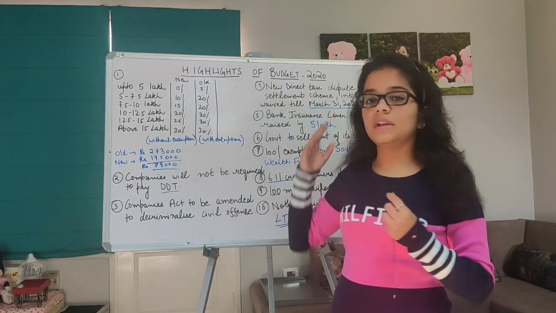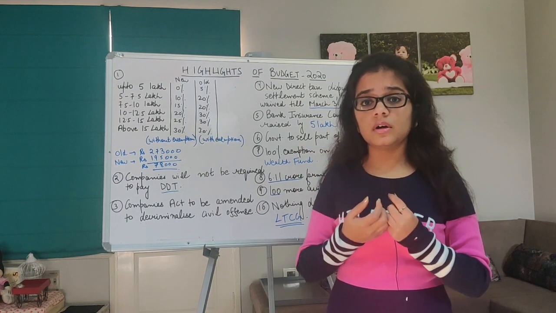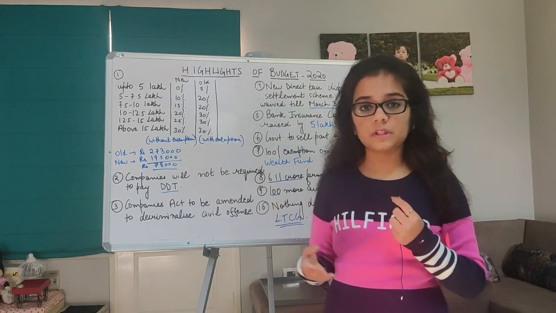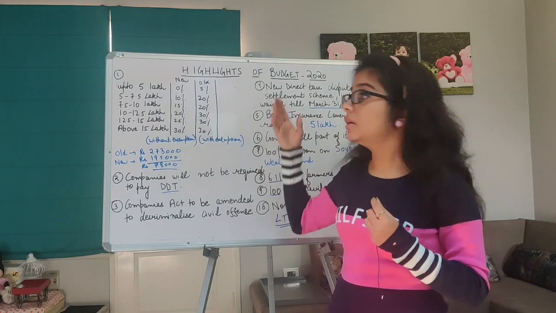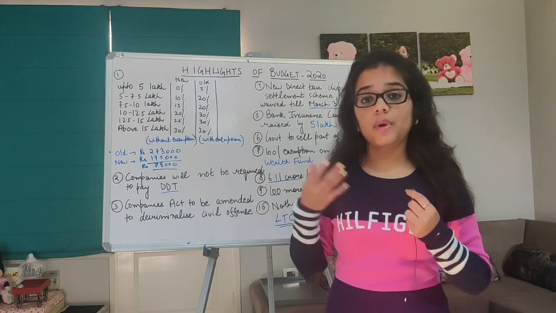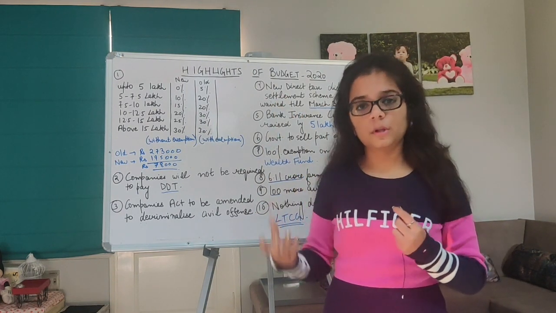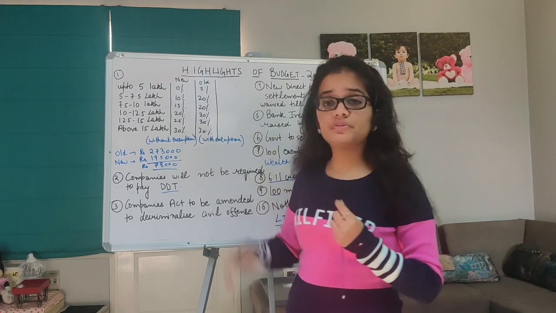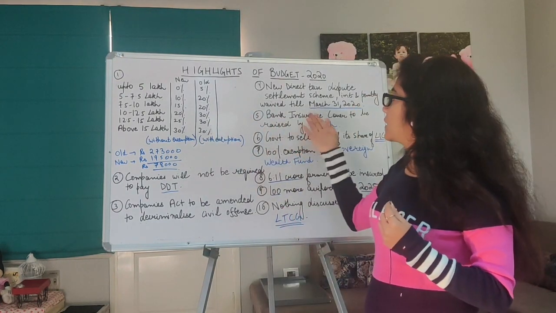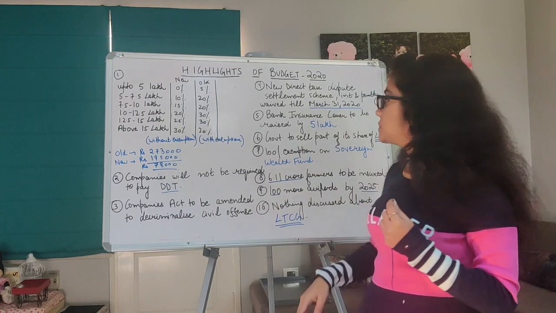This is again a very useful point which has been brought up in the budget 2020, which will again increase the investment and bring in the money in the economy, right? The fifth point is bank insurance cover to be raised by 5 lakh.